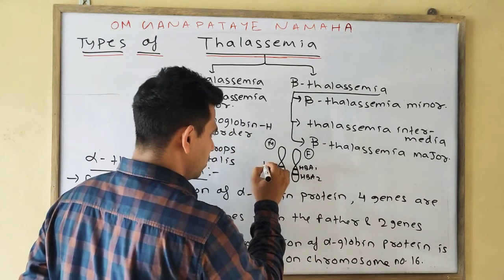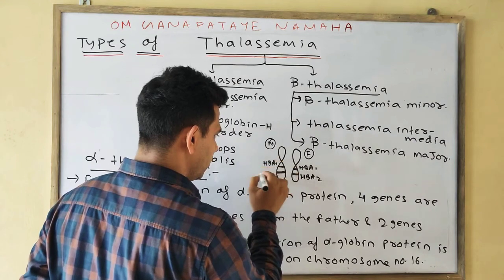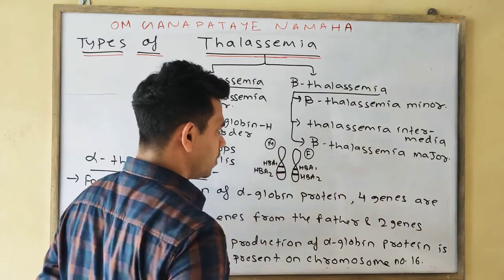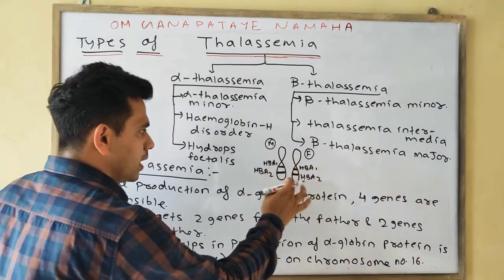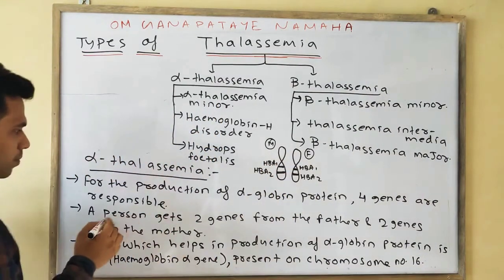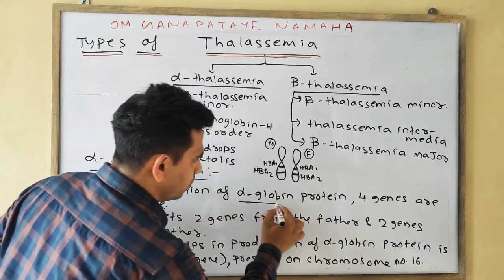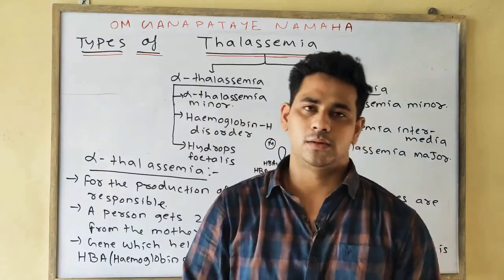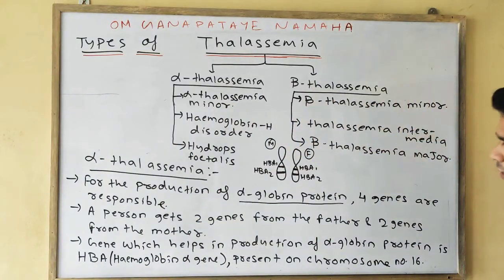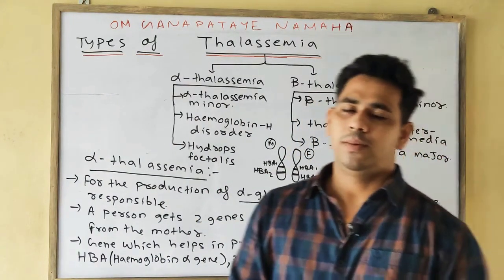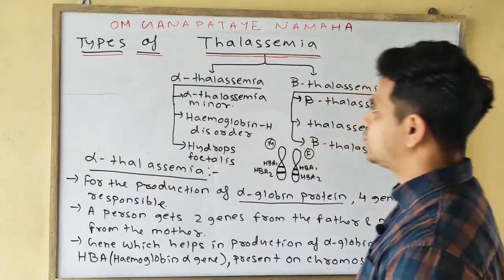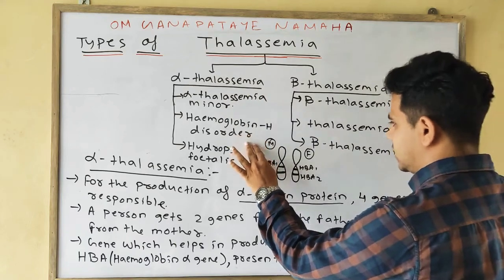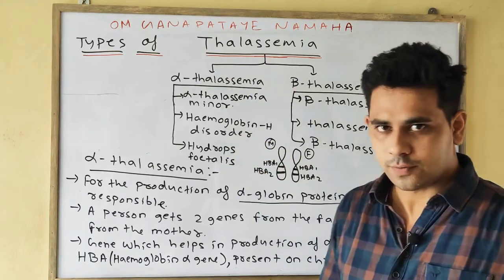So these 4 genes are responsible for the formation of the alpha globin protein. If in these genes some mutation occurs, that will be responsible for the various forms of alpha thalassemia such as alpha thalassemia minor, hemoglobin H disorder, or hydrops fetalis.